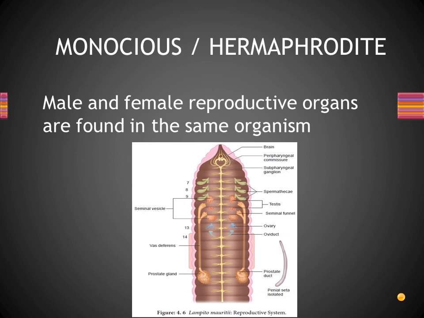And in segment number 13, the bluish color, a pair of ovaries is present, right? So these are the major reproductive organs of male as well as female. Both are present in the same organism, so those kinds of organisms are known as monoecious or hermaphrodite type. Fine.